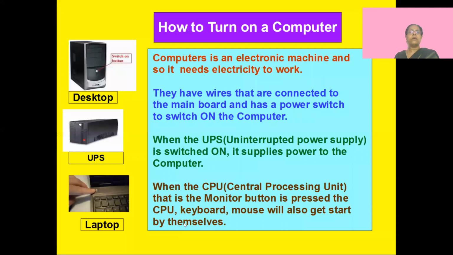Okay. Then when you see your computer, how to turn it on? First, the switchboard. You have to put the switches on. After switching on the switches, you have this UPS. UPS means uninterrupted power supply. Uninterrupted means even if the current goes, this UPS will start supplying power. So that you don't lose any of the information that you typed. You can continue typing even if the current goes.